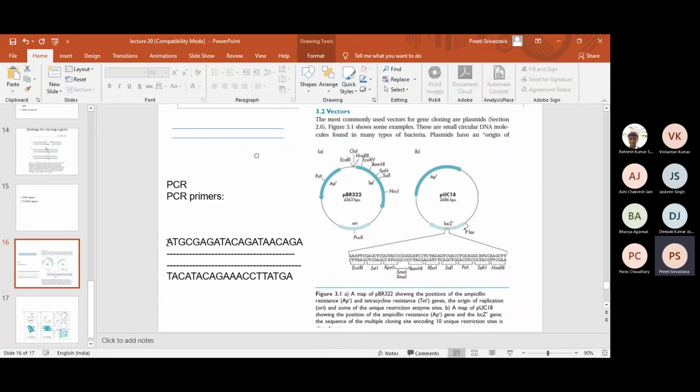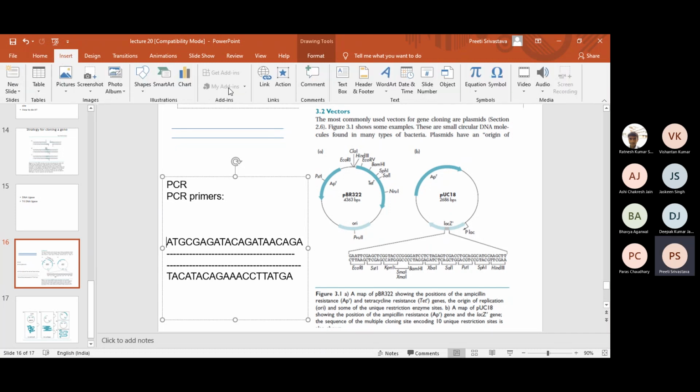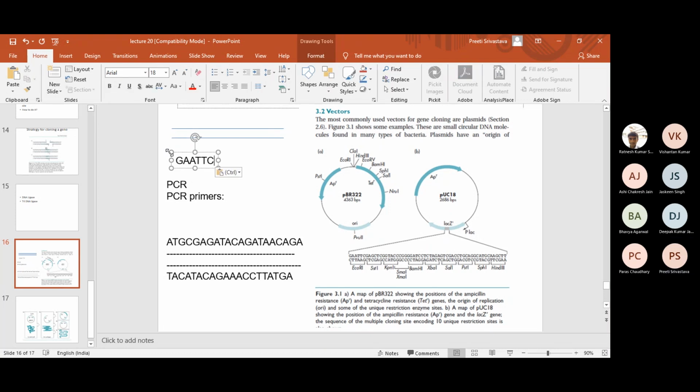So maybe I'll put it this way. Here we can add GAA in the primer. Right? And do you remember, Ashi, what else we need to do? Deepak, Vishantan? Merely adding the EcoR1 site is not enough. We need to add an extra sequence prior to this. So prior to this, you need to add an extra sequence.